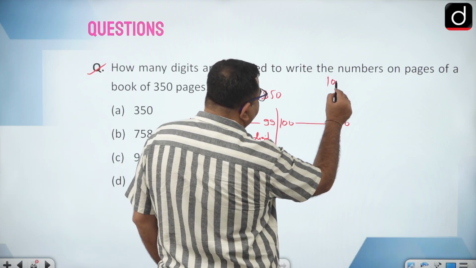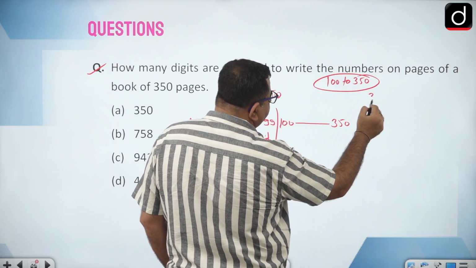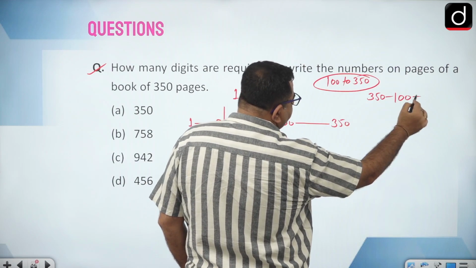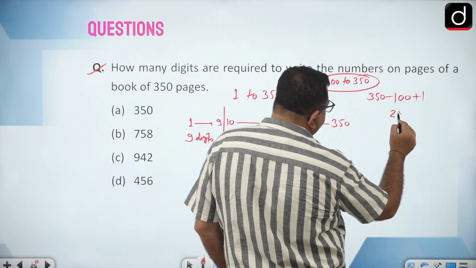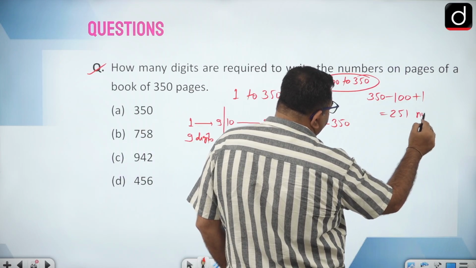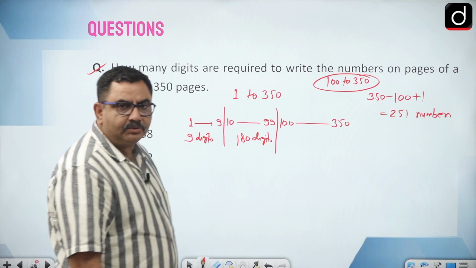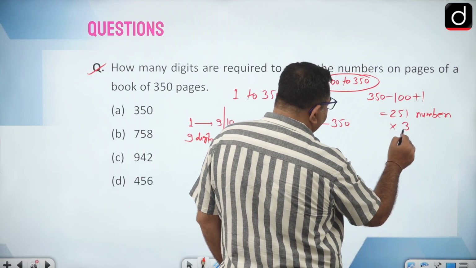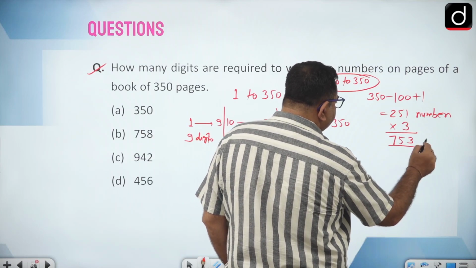So how many numbers will be there from 100 to 350? As I told you how to work on that, it is 350 minus 100, and then add 1. So that is 251 numbers. And with this 251, if I multiply by 3, it is 753 digits.